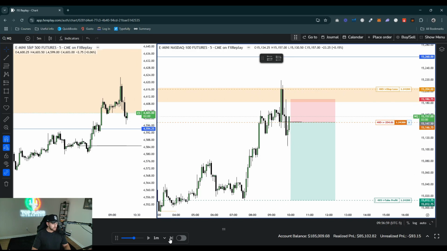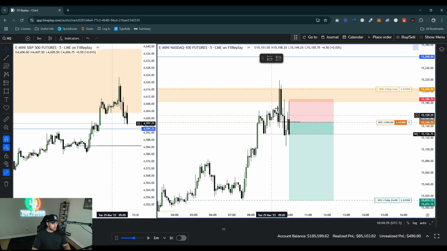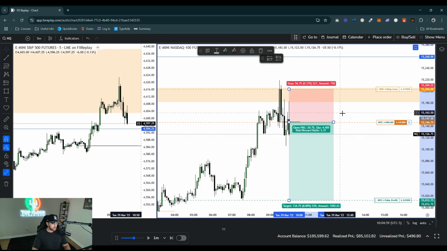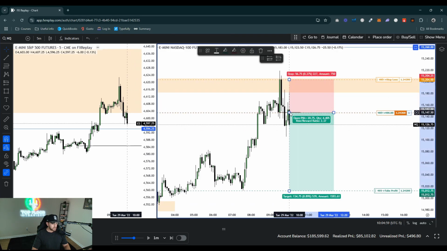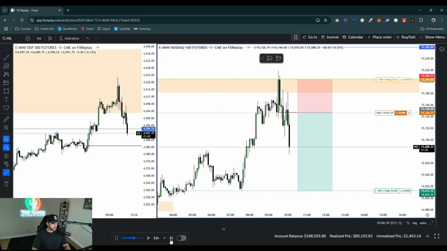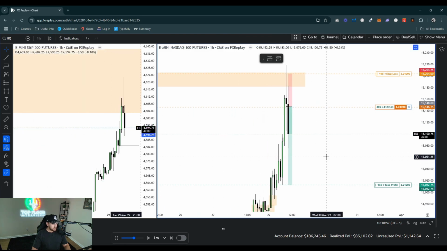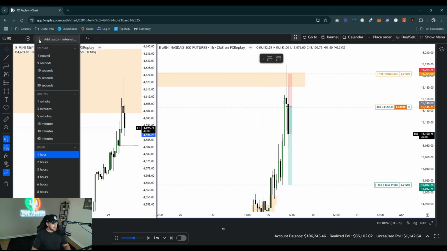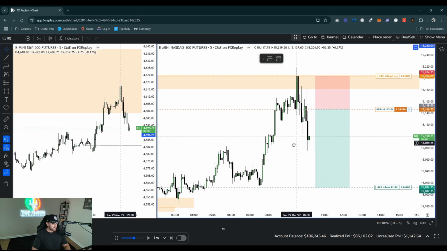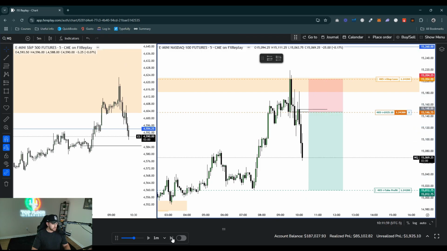All right. CISD is swept. Okay, so it came up really close to sweeping that high there. All right, so I have my stop right there. All right, CISD right here on the 5 minute. Again, I'd like to see us drop into that low right there. Okay, nice movement here. Okay, so we're in 1 hour fair value gaps now. So since we're tapping 1 hour fair value gaps, the CISD back to the upside would be up here. Okay, so it's pretty much my break-even spot.